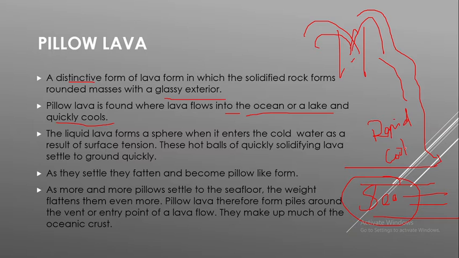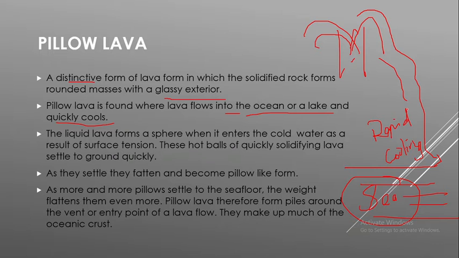Because of the temperature change. The sea is very cool, the lava is very hot, so rapid cooling will occur. That is, pillow lava is found where lava flows into an ocean or a lake and quickly cools. The lava flowing from a mountainous region may flow towards an ocean or lake, so the cooling rate will be very quick. So there is a possibility of forming this rounded structure, which results in various pillow lava structures.